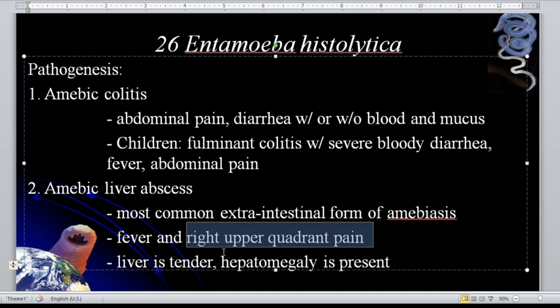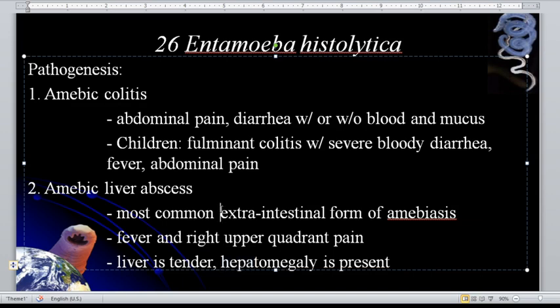What do we mean when we say cardinal sign? In medical terms, when we say cardinal sign, that is the primary or major clinical sign or symptom by which a diagnosis is made. So that is the primary or major clinical sign and symptom of amoebic liver abscess. So the liver is tender and hepatomegaly is present in amoebic liver abscess. What do you mean by hepatomegaly? That is the enlargement of the liver. Okay, from the word hepa.